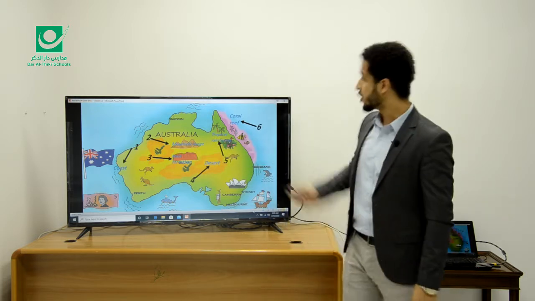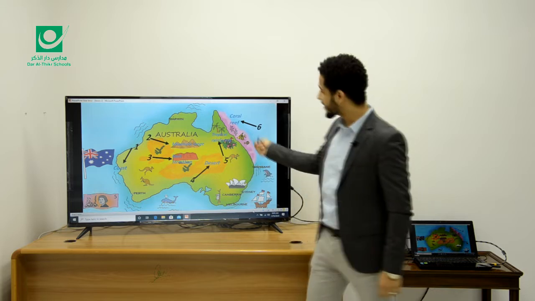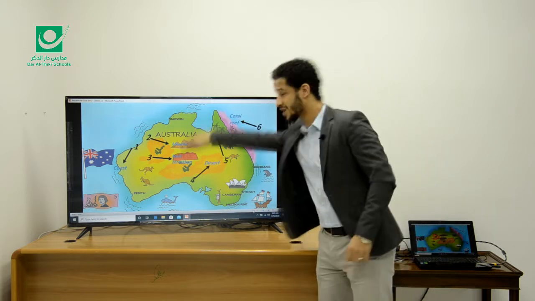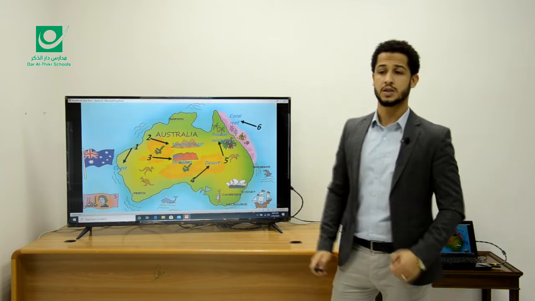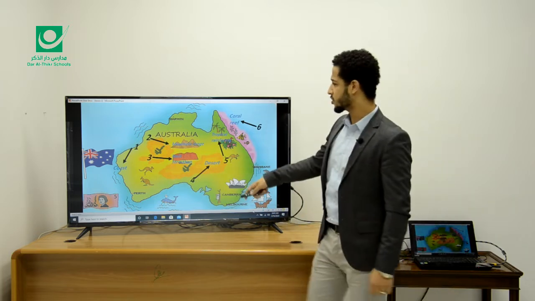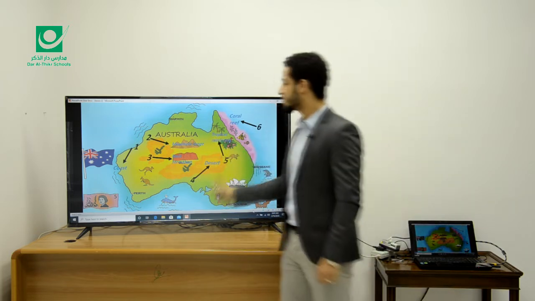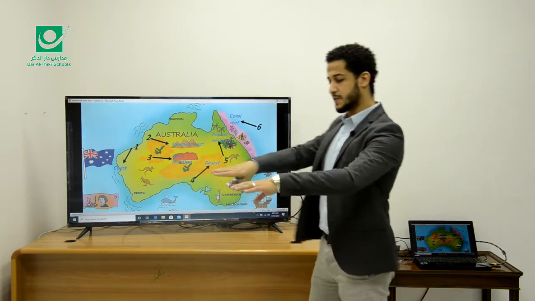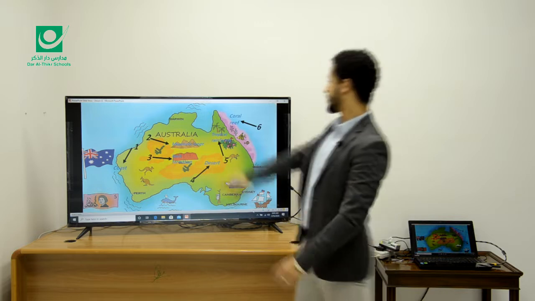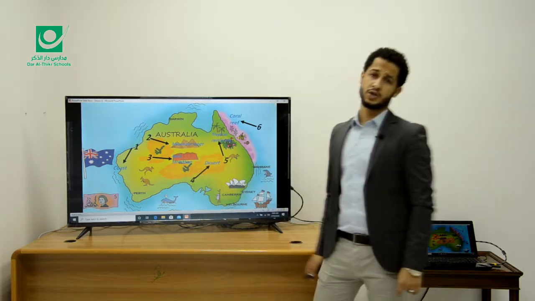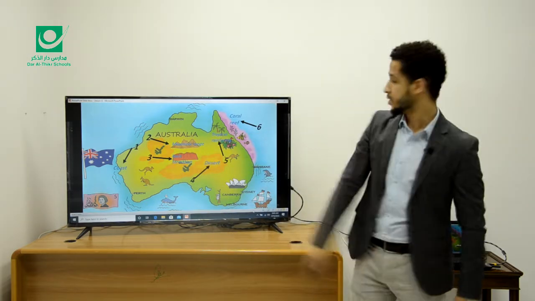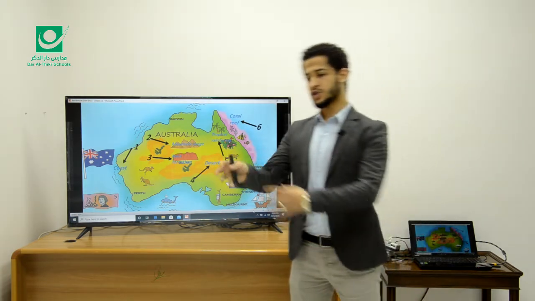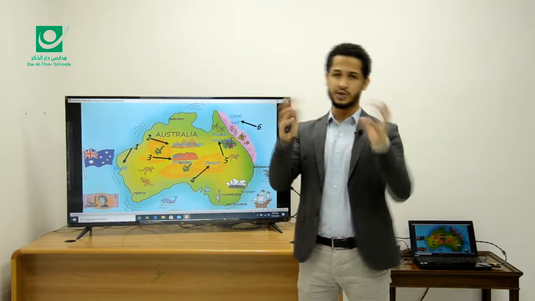So again, we mentioned from the beginning, Australia is a country. Yes, right. Australia is a continent. Right. And we mentioned some names of some places like coast. A coast is a piece of land that's near the sea. Number two, mountain range. Some linked mountains. Number three, rock formation. And rock formation means some rocks that make a certain shape.